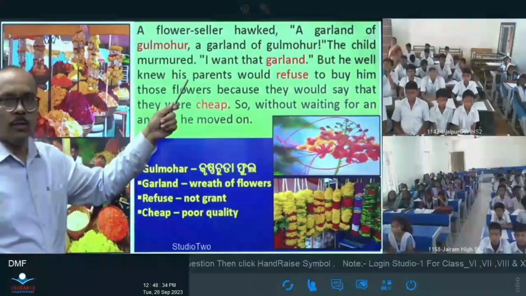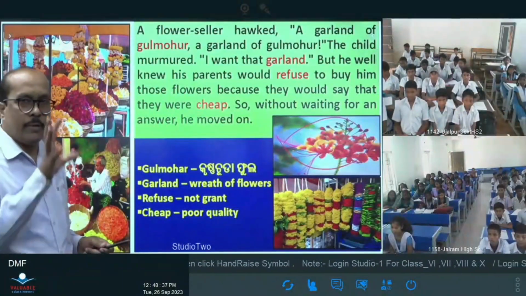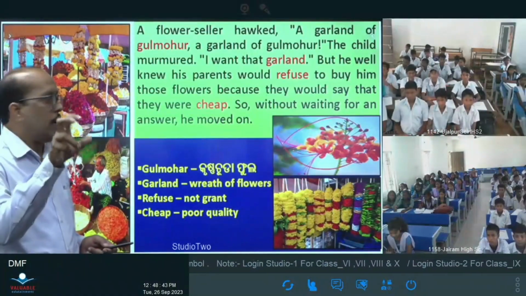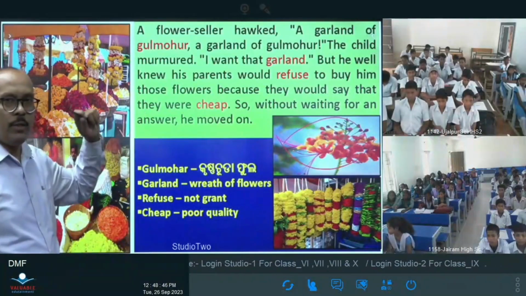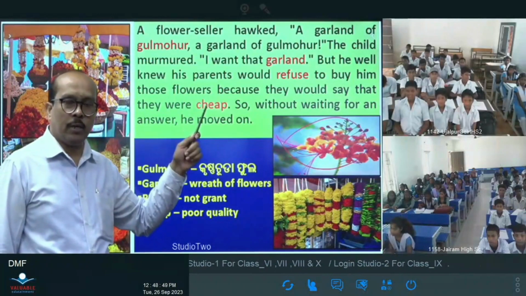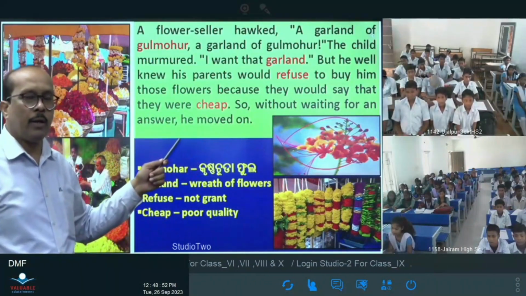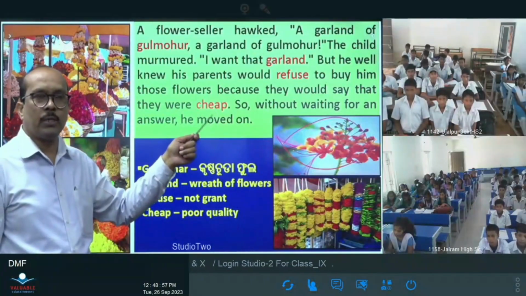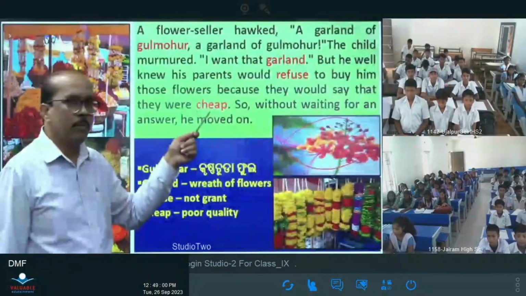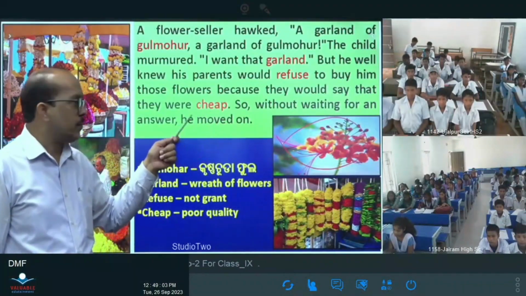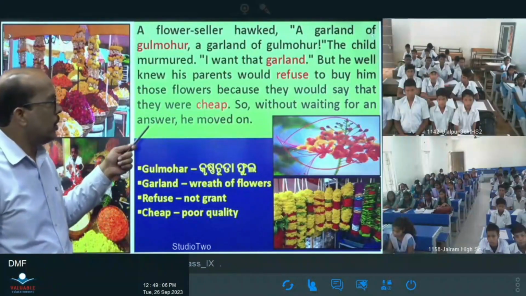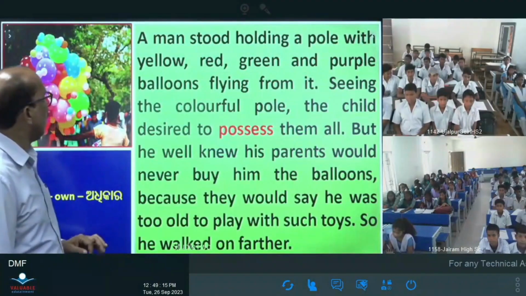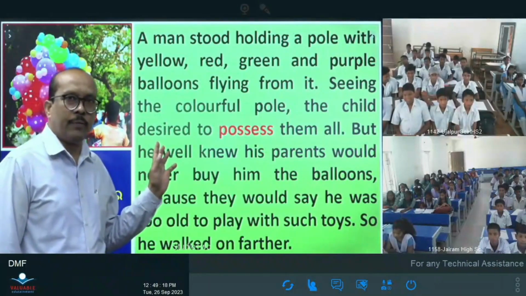And when the child saw the flower shop, he was attracted, he was fascinated by the shop, and he wanted to have a garland of Gulmohar, but he knew very well that his parents would not buy any garland for him, because he would say the flowers are cheap. The flowers are cheap, because the flowers of Gulmohar are available everywhere in their village. That's why his father denied buying the garland of Gulmohar. So without waiting for an answer, again the child moved on. Is that clear? Now you see another paragraph.